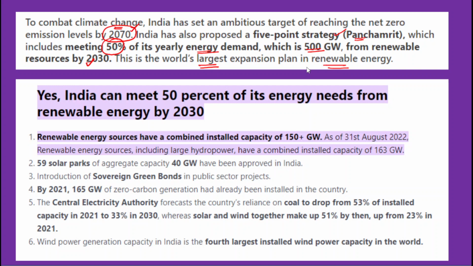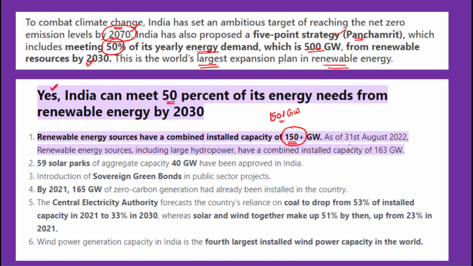Now, first part of the question, asking that do you think that India can achieve 50% of its energy needs from the renewable energy? So yes, India could achieve this, but India has to follow certain things. Firstly, if you look at the total installed renewable energy, it is around 150 plus gigawatt.